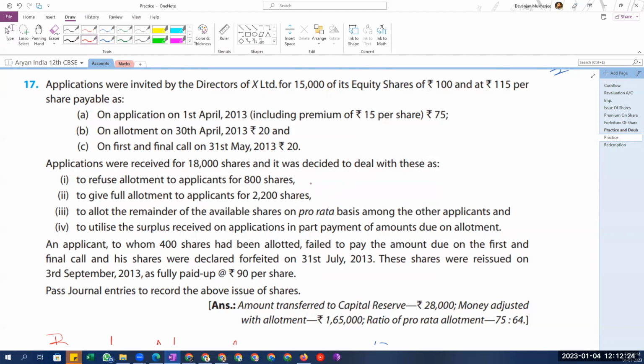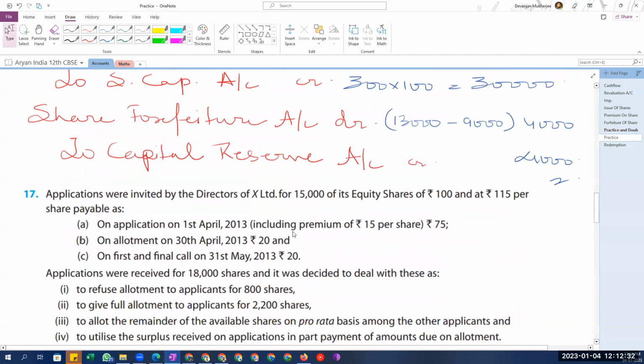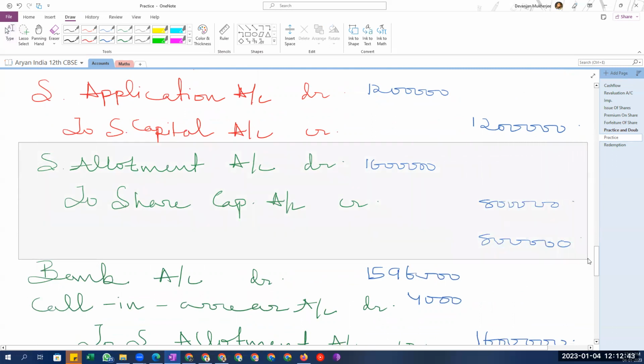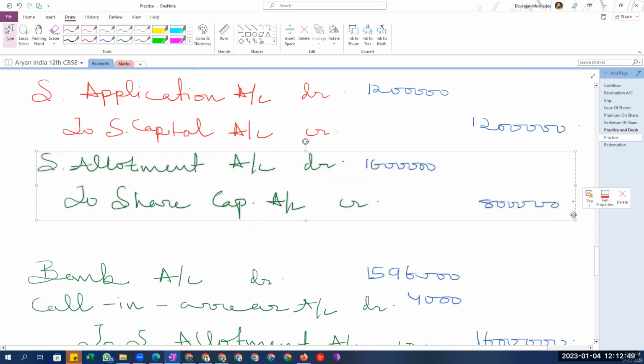Very nice. So then here itself, because of the premium being taken in the application itself, the securities premium instead of coming in allotment, like the earlier question, will come in application itself. Okay. So we'll adjust it a little bit.